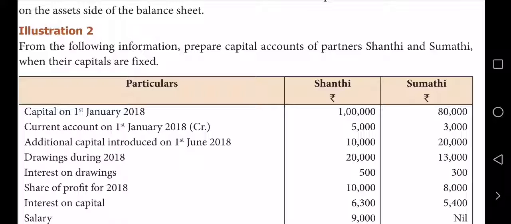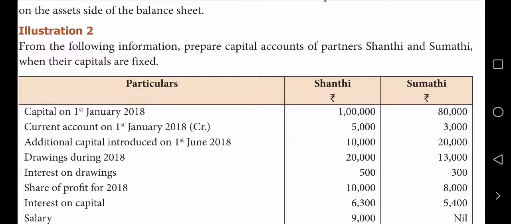Capital on 1st January is 1,80,000, current account 5,000 and 3,000. Fixed capital is mentioned, and second, the current account balance is given. So we understood we have to prepare 2 accounts. Additional capital introduced, then drawings, interest on drawings, share of profit, that's all.